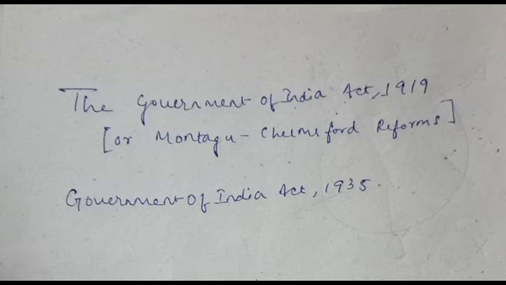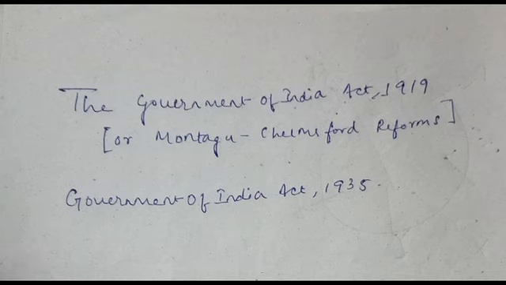The transferred list contained education, health, local government, public works, and excise, and this was administered by the popular ministers who were nominated by the governor from the elected representatives of the legislative council. The popular ministers were responsible to the legislature, and they had the no confidence motion system. If the legislature passed a no confidence motion against them, they were forced to resign. Whereas the executive councillors were not responsible to the legislature.